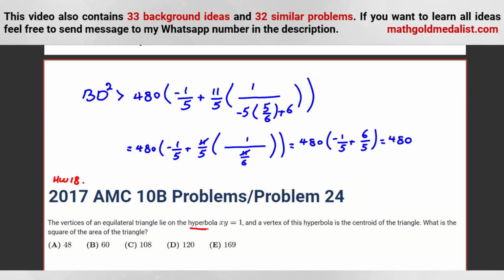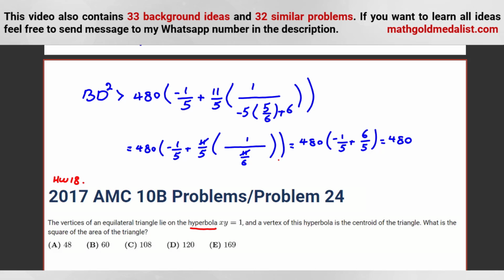Again, here we have a hyperbola, and it says the vertex of this hyperbola is the centroid of a triangle. It's similar to this one, a combination of geometry and hyperbola. In the problem of AIME, we had a rhombus and hyperbola. Here we have a triangle, centroid, and hyperbola. And you can solve this. We have also some problems in AIME that are related to hyperbola, but this problem was a bit harder.